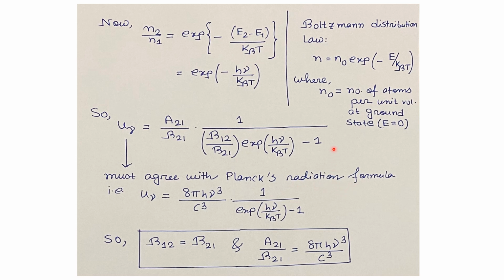So by comparing these two equations, we will get B12 equals B21 and A21 divided by B21 equals 8 pi h nu cube divided by c cube. So these relations are known as the relations for Einstein's A and B coefficients.